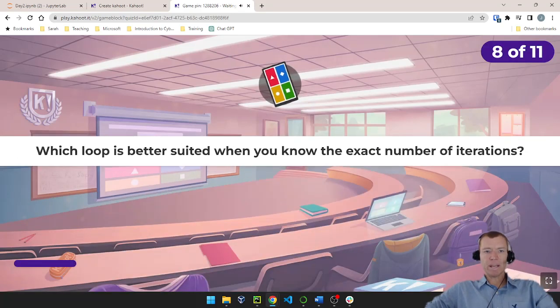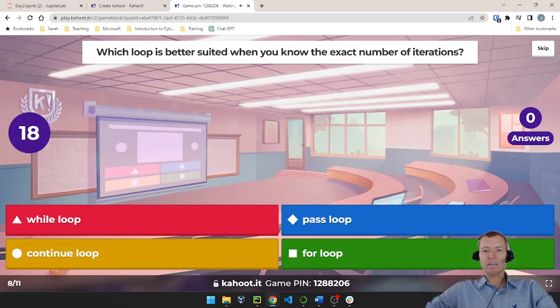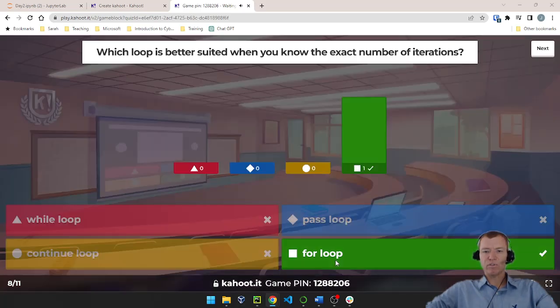All right, question number 8. Which loop is better suited when you know the exact number of iterations? Is that a while loop, a pass loop, a continue loop, or a for loop? One of these is best at doing a defined number of iterations. And that is the for loop.